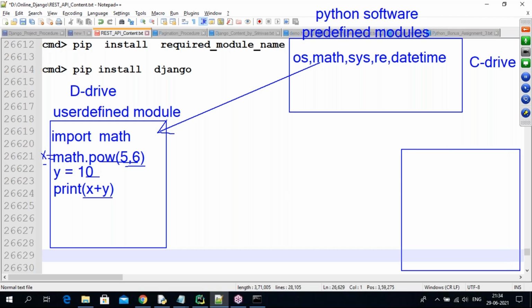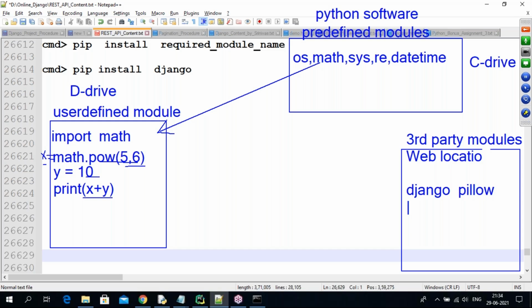Third-party modules are available in the web location. So what do third-party modules mean here? For example, Django is one third-party module, guys.